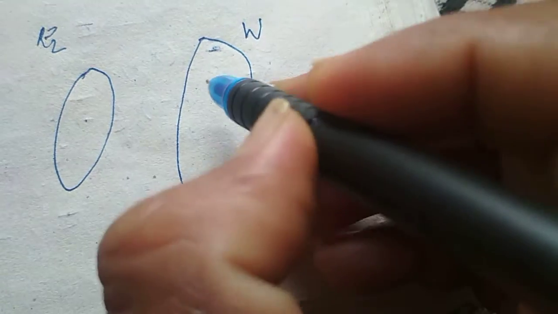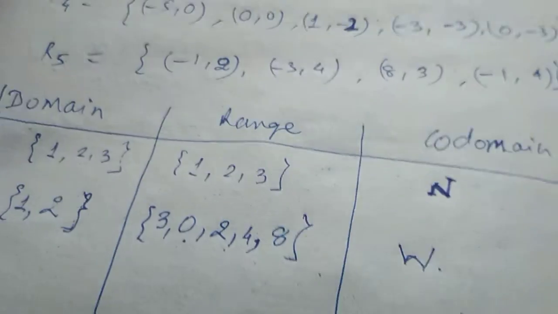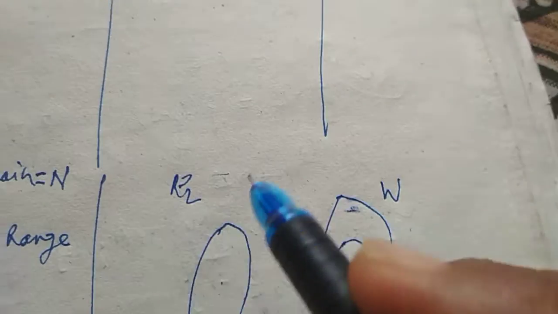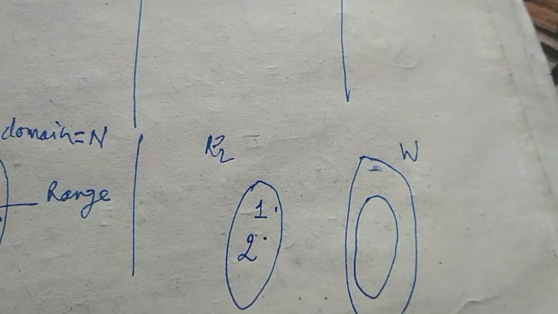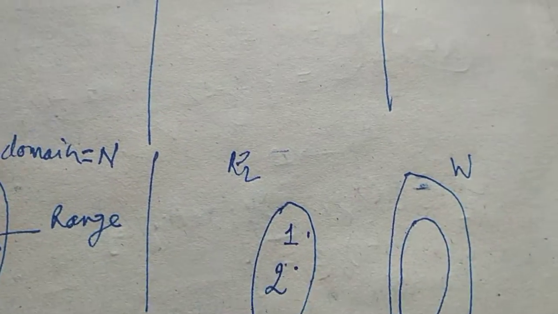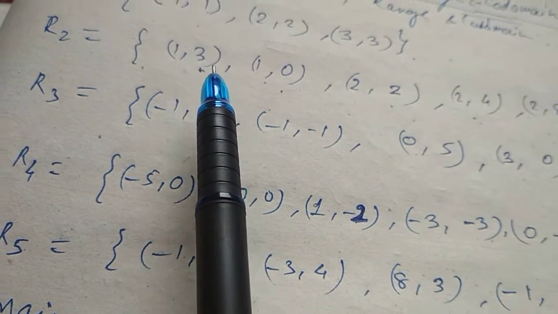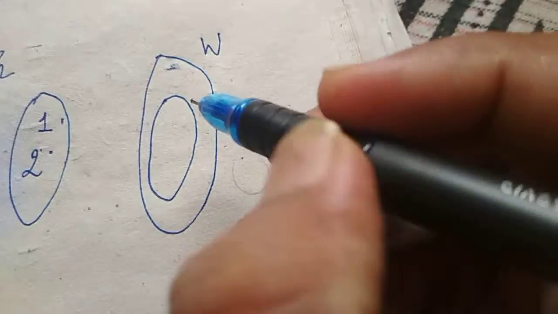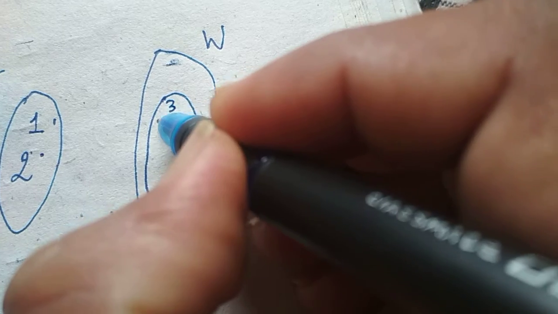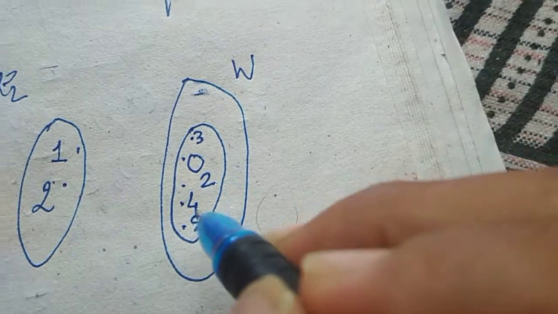We are taking the codomain as W, and the range inside it, and the domain has only 2 elements, 1 and 2, right? And in the range there are 5 elements, as we have seen: 3, 0, 2, 4, 8. So I will write it here: 3, then 0, then 2, then 4, then 8.